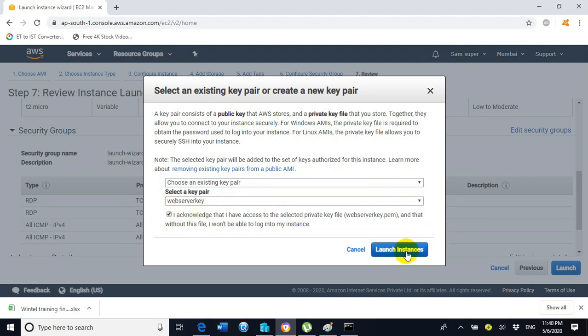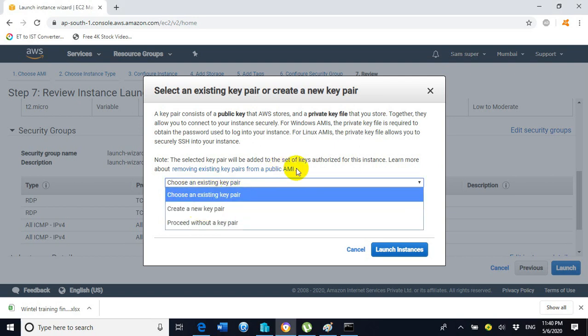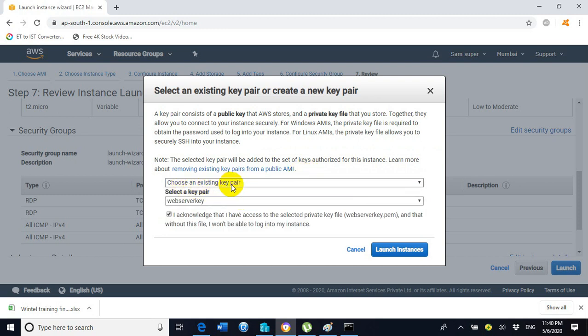Click on launch instances, but before that I would like to clarify that a key pair is required to generate and decrypt the password. If we do not use this option, then we cannot get a password. So in order to get and decrypt a password, we have to choose one of the options, choose an existing key pair or create a new key pair. I go with choose an existing key pair, because I have already created a key pair with the name web server key. Now click on launch instances.